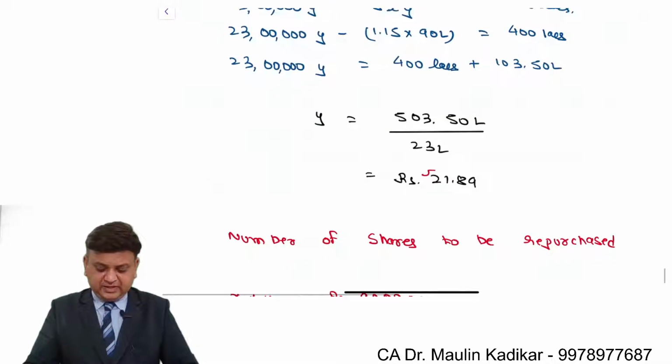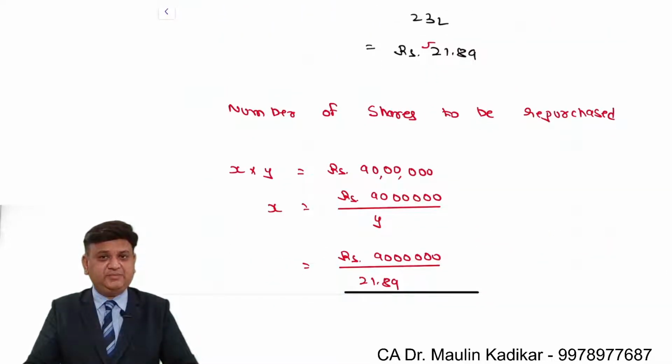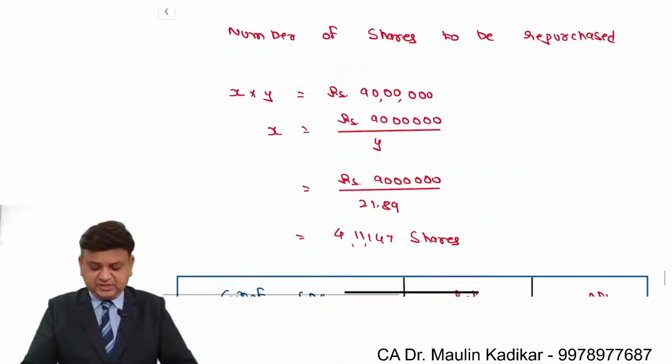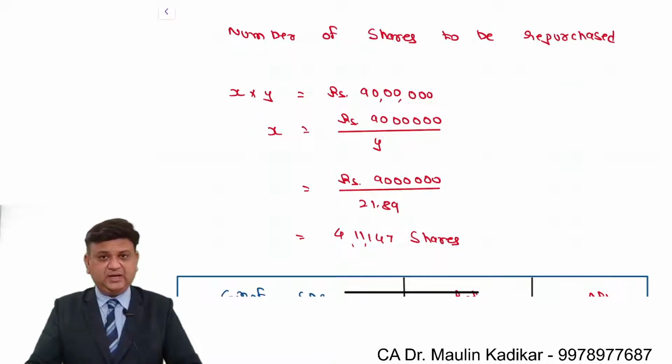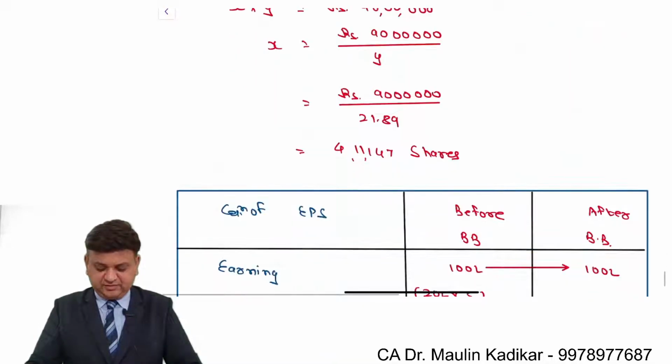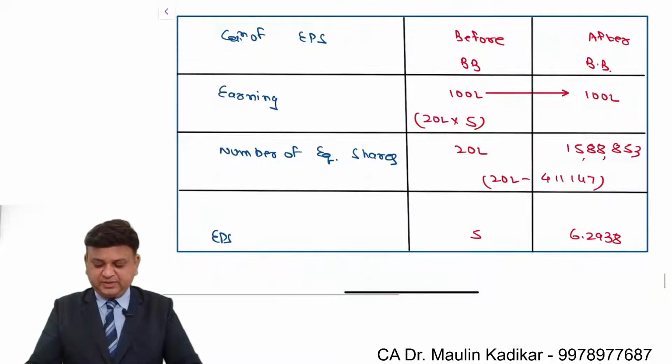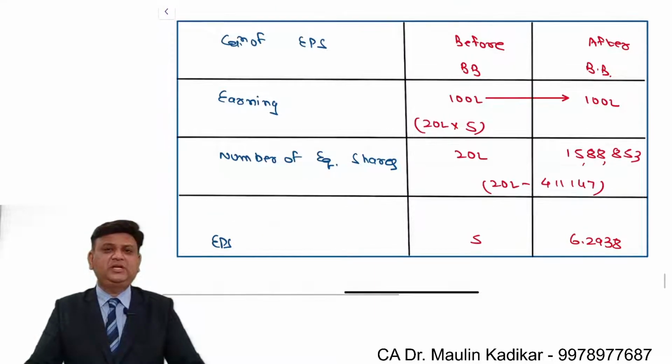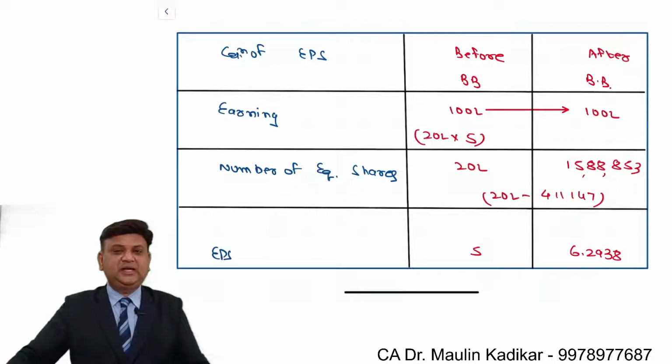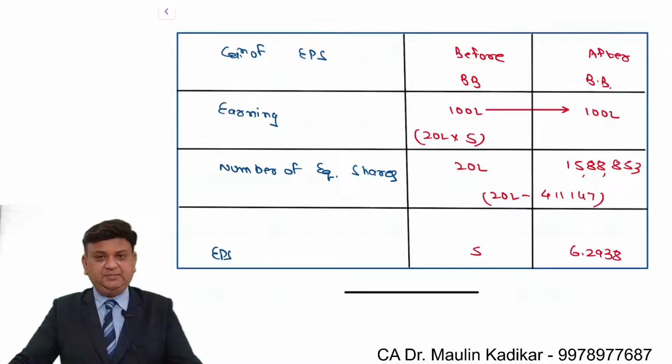Accordingly, we have found the value of the Y, 21 rupees and 89 paise. Number of shares to be repurchased is 4,11,147. Earning per share is calculated. Very good clarification is made in the question that the total earning is going to remain the same. Even otherwise, that assumption is made by us.